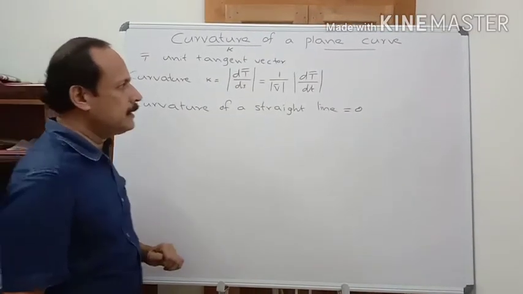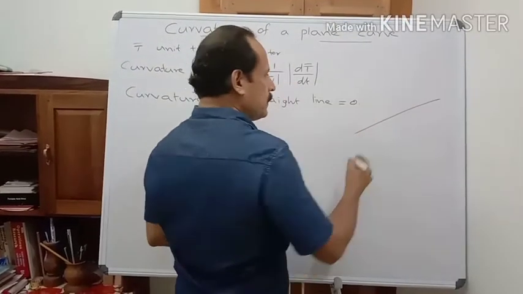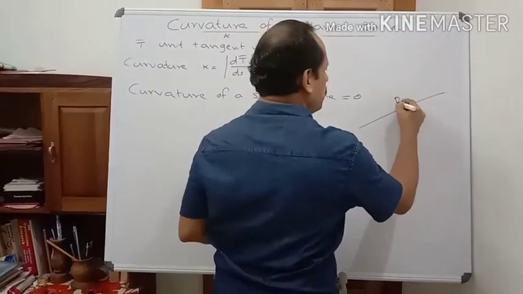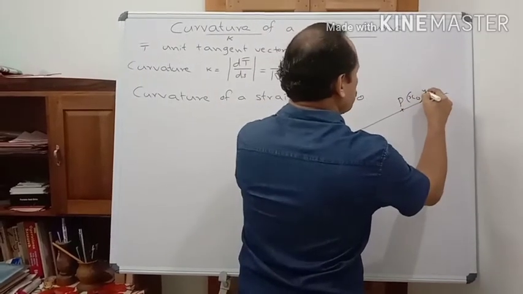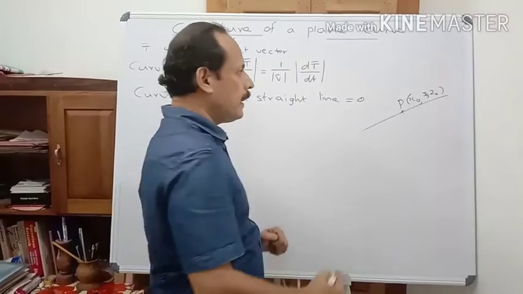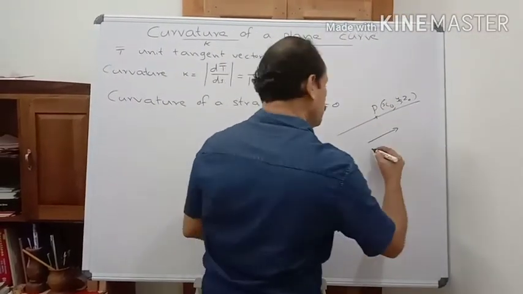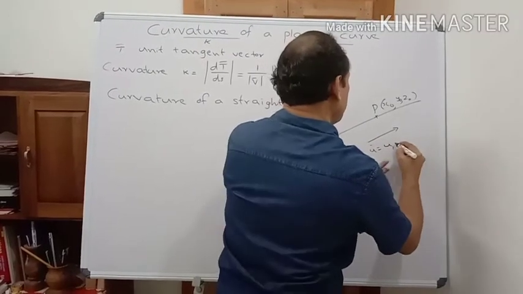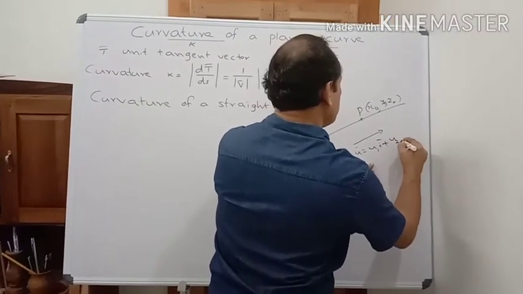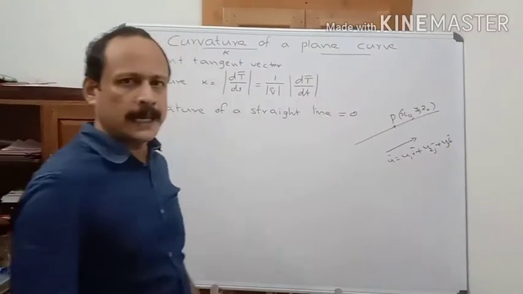Take a straight line which passes through a point P, x0, y0, z0, and which is parallel to a vector u bar equal to u1 i bar plus u2 j bar plus u3 k bar.